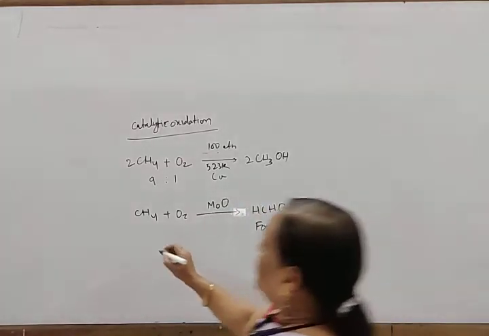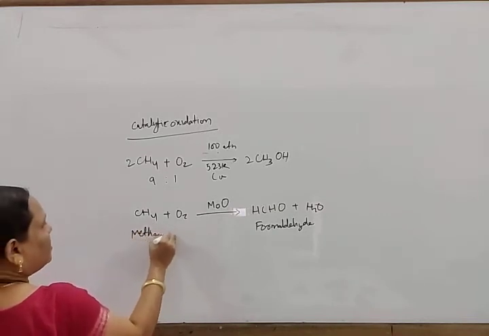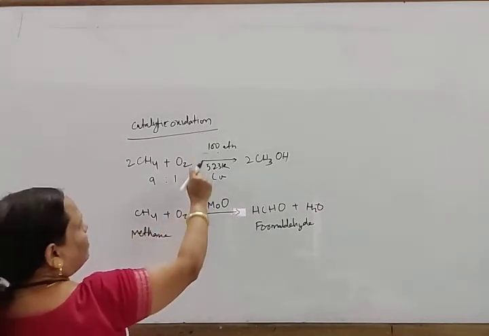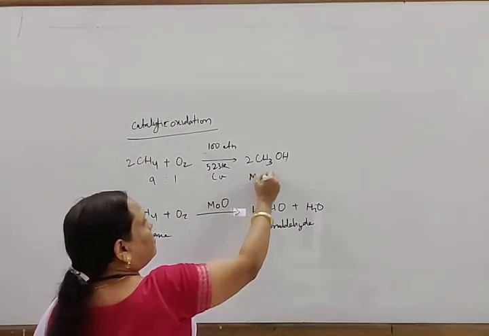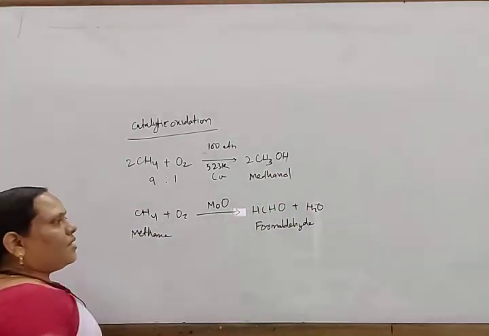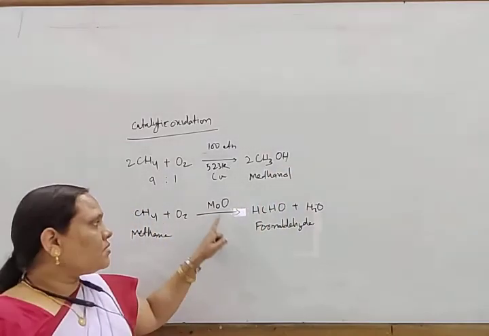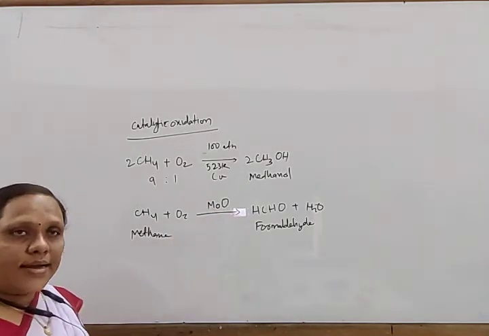So methane, when it undergoes catalytic oxidation in presence of copper at 523 Kelvin and 100 atmospheric pressure, forms methanol. Similarly, methane undergoing oxidation in presence of molybdenum oxide forms formaldehyde.